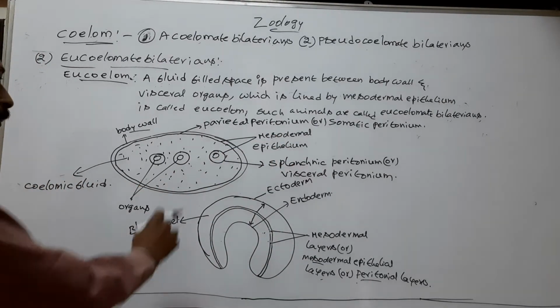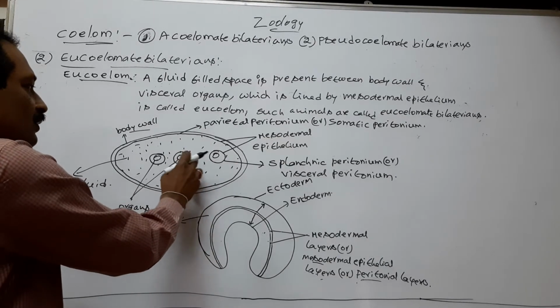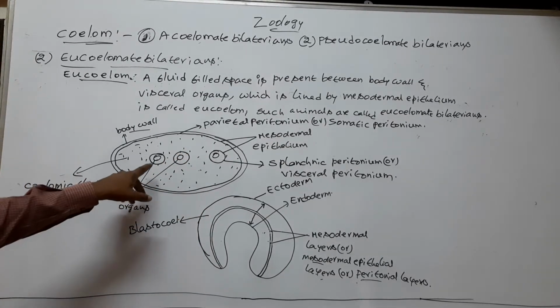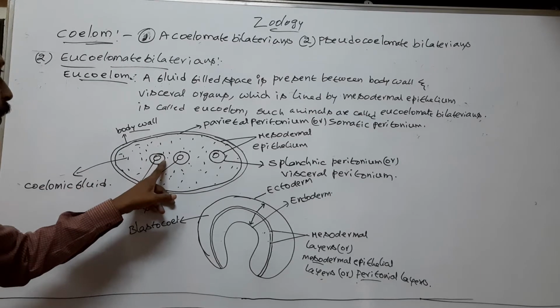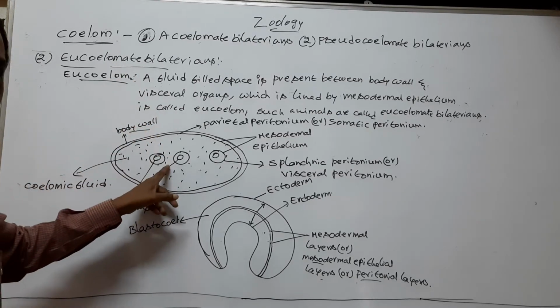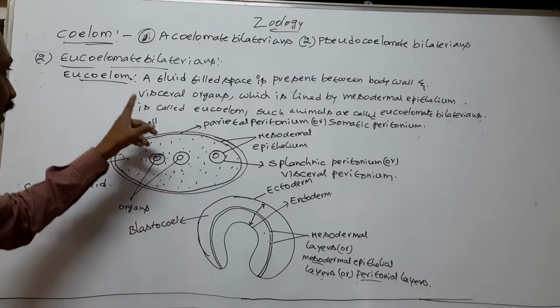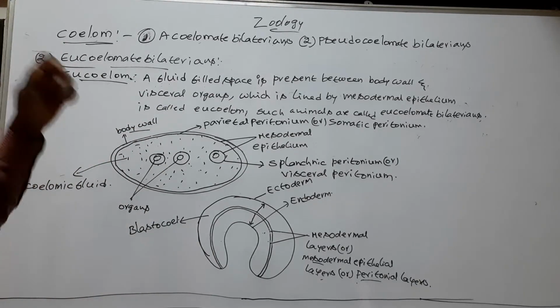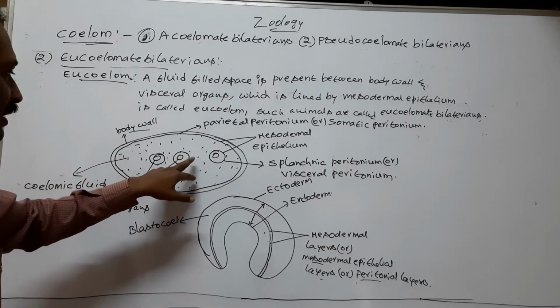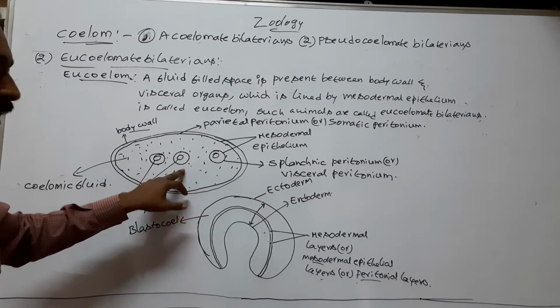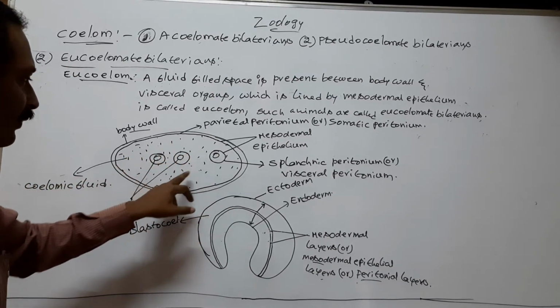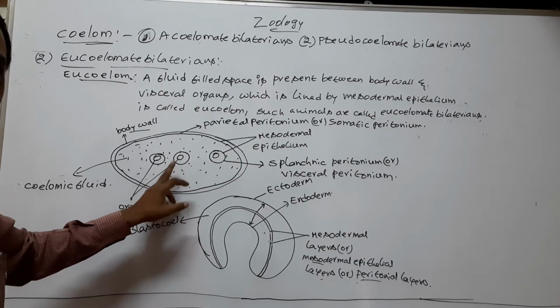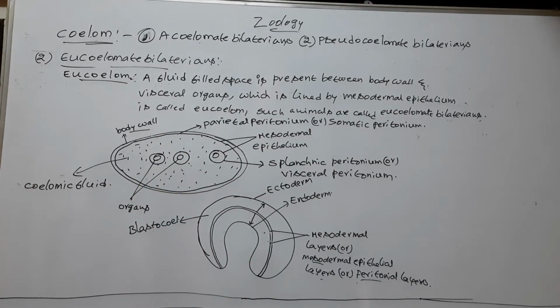So in the eucoelomate bilaterians or in the true coelomates, the visceral organs are suspended in the fluid-filled coelom by peritoneum.